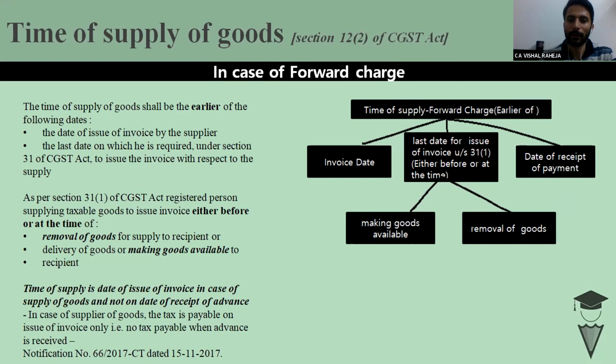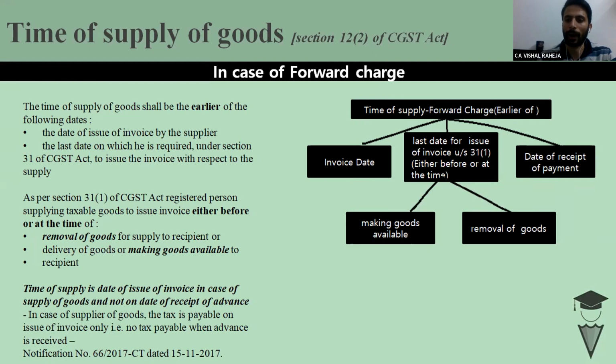But here is an important point which we have to understand. It is a query with lots of chartered accountants. They ask whether, in case of goods, if payment has been received, there would be a liability to pay tax or not. Let's take an example. I place an order for supply of goods and I make the payment in advance.